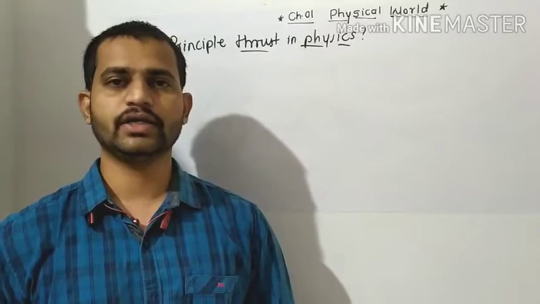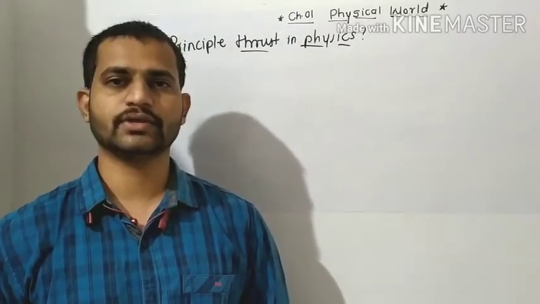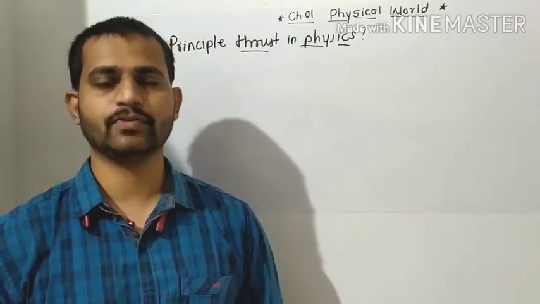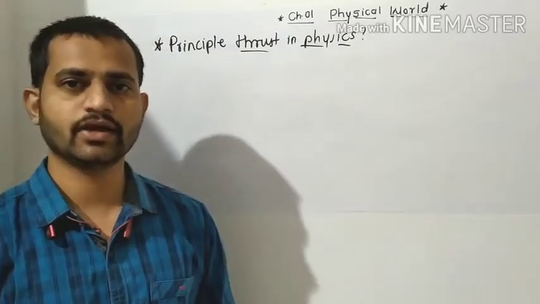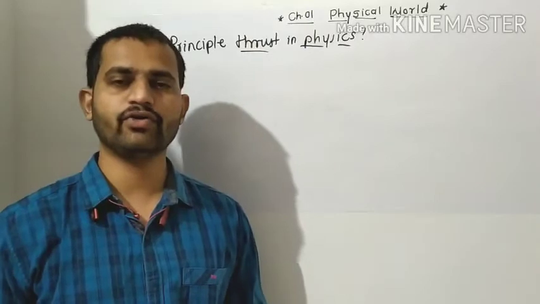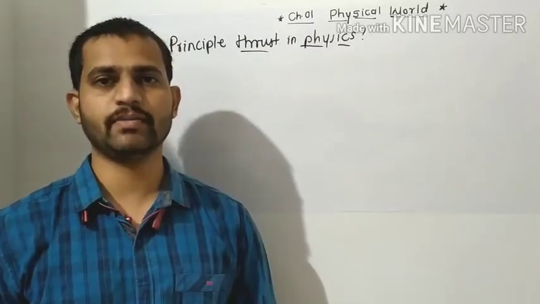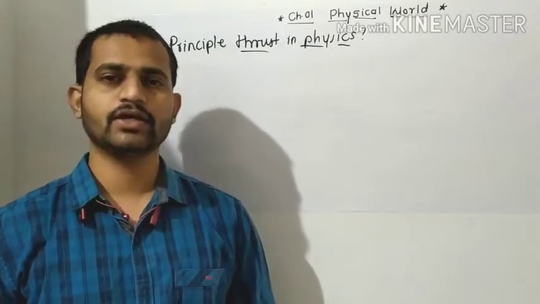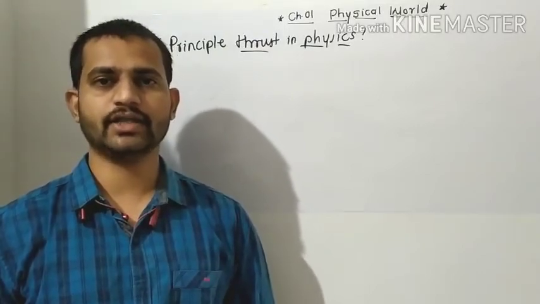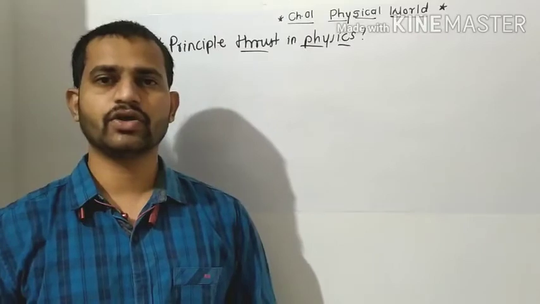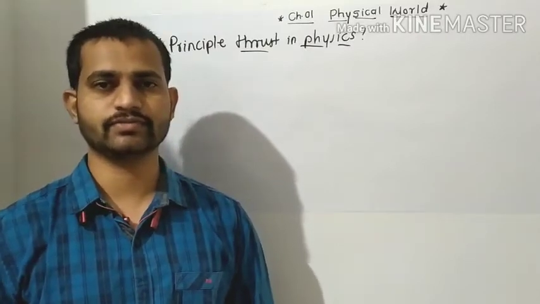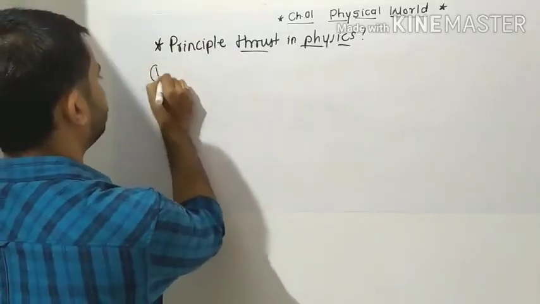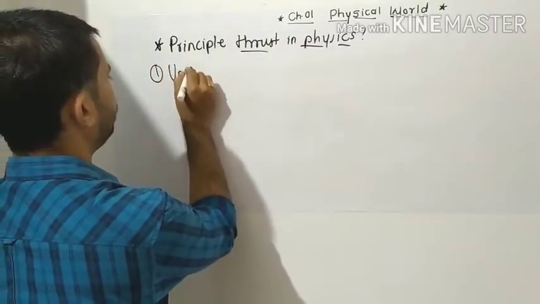So this part is divided into two parts, and those parts are known as the thrust areas of the physics. Okay. So generally the physics is a very complex subject, but we have to make it easy to understand by dividing it into the two main thrust areas. Okay. So the unification and the reductionism are the two main thrust areas of the physics. So what is the unification? First one we will see what is the unification.